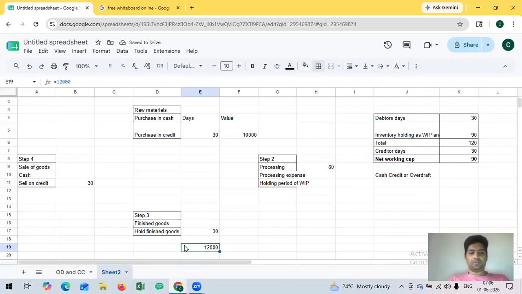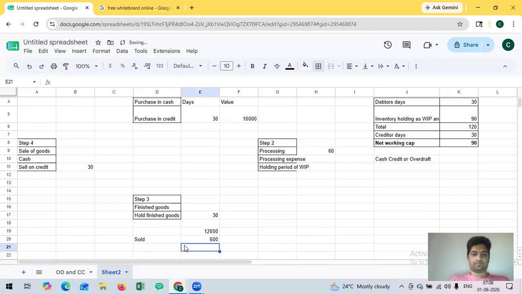Since the value addition happens, say it will be 12,000 rupees. Of this 12,000 rupees inventory, some portion will be sold out. The cost of inventory that has been sold out is, say, half of this inventory, 6,000 rupees. And this 6,000 rupees inventory they will be selling not for 6,000 rupees but for a higher price, like 8,000 rupees. So how much is the balance inventory in hand?